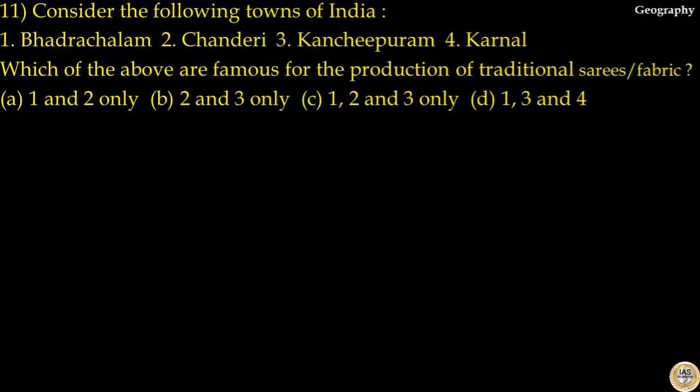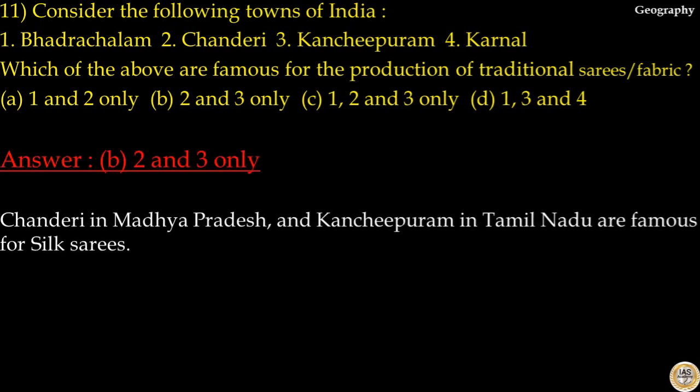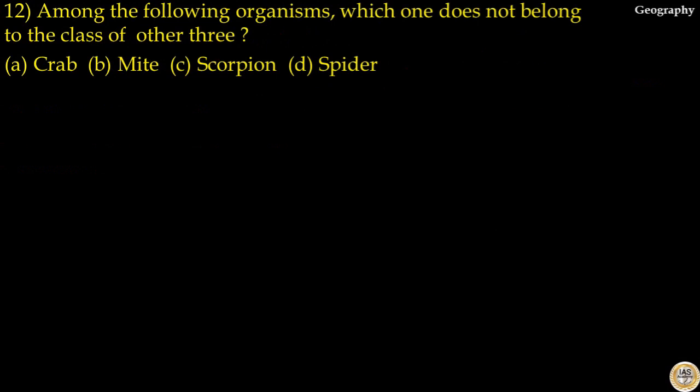Question number 11. Consider the following towns in India. Bhadrachalam, Chanderi, Kanchipuram, Karnal. Which of the above are famous for the production of traditional sarees or fabric? The answer to this question is option B, 2 and 3 only. That is Chanderi and Kanchipuram. Chanderi in Madhya Pradesh and Kanchipuram in Tamil Nadu are famous for silk sarees. So the answer to this question is option B.